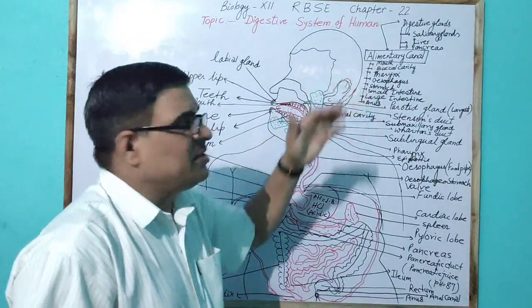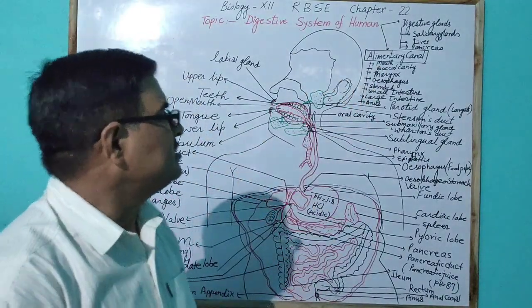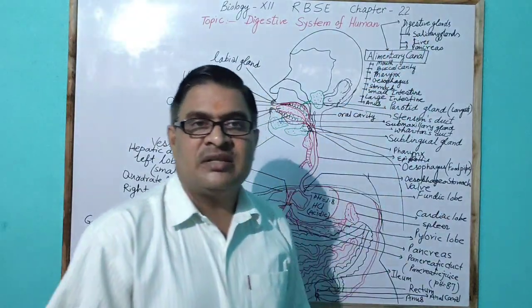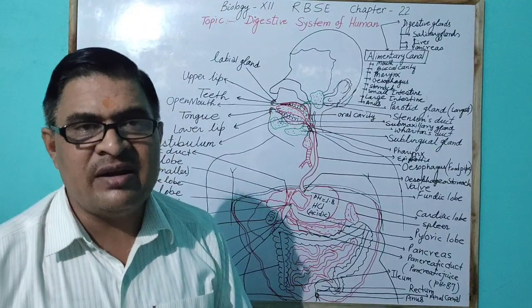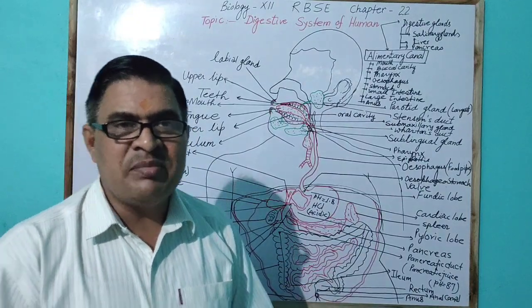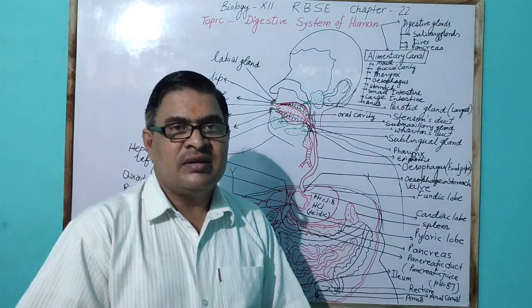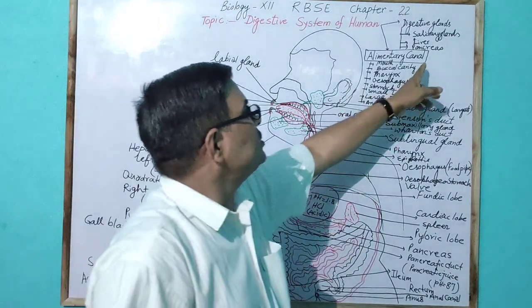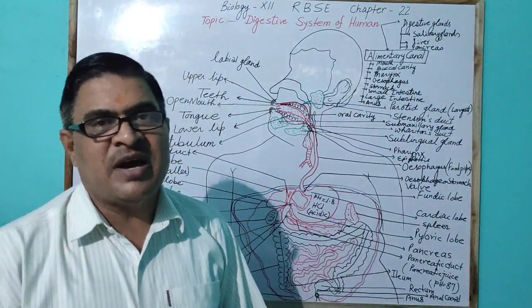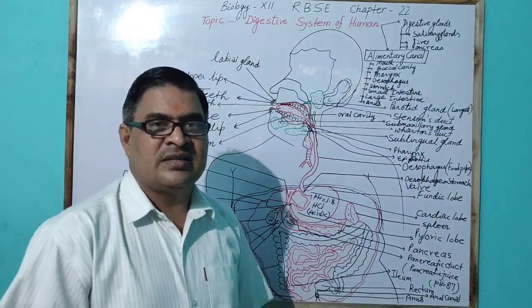So these are the parts of the alimentary canal, and I have discussed very briefly the salivary glands, which are three pairs: the parotid gland, the sublingual gland present below the tongue, and the submandibular glands. Then the liver, and next the pancreas. These digestive glands I will discuss in the next lectures.